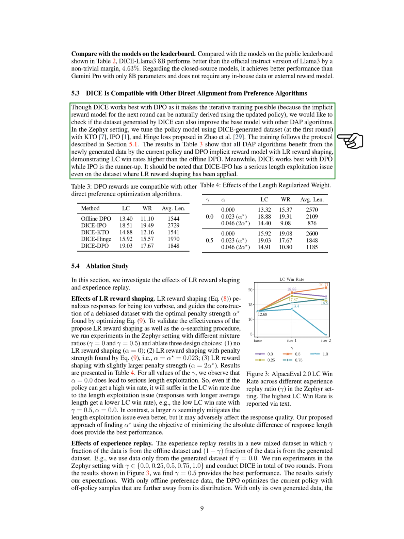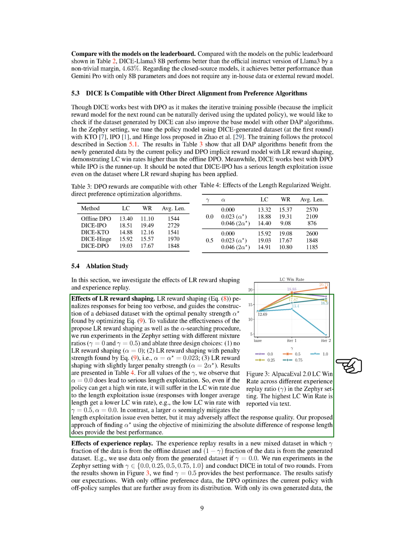We then delve into an ablation study to examine the impact of LR reward shaping and experience replay. LR reward shaping penalizes verbose responses and helps create a debiased dataset using an optimal penalty strength. By conducting experiments with different mixture ratios and ablation of design choices, we observe that no LR reward shaping leads to length exploitation issues. On the other hand, a slightly larger penalty strength can mitigate length exploitation but may affect response quality. Our proposed method of determining the optimal penalty strength yields the best performance.